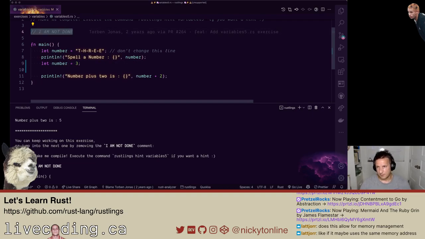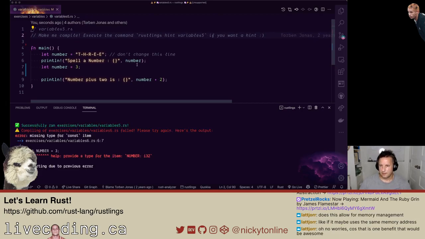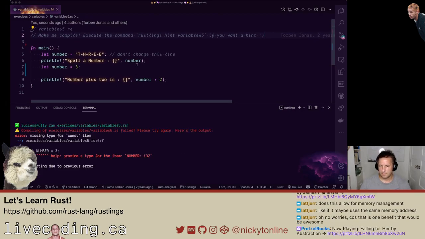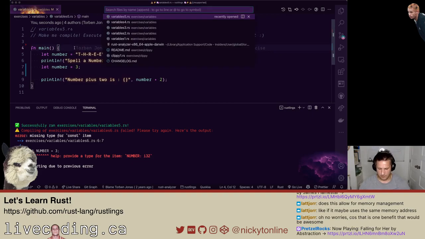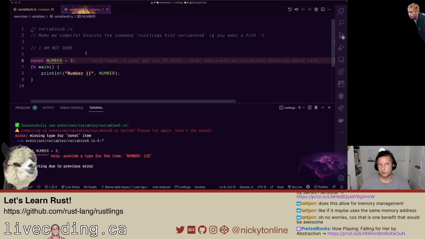I feel like I'm going to get stumped on these soon because it's been literally 3 weeks of doing no Rust. Okay, let's see here. What did it not like? Okay, yeah, in variable 6, let's go to that file. Const number 3, missing type for const or static. Okay, I guess when it's a constant, you have to explicitly put the type.